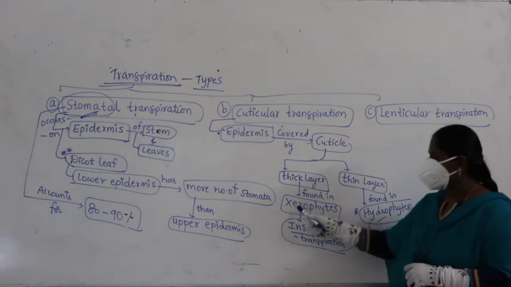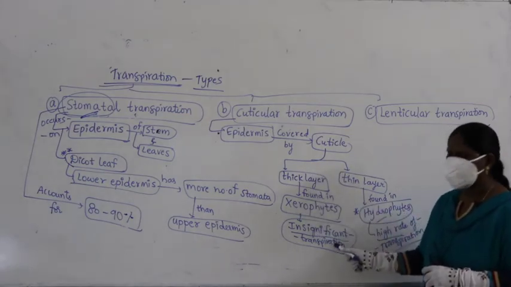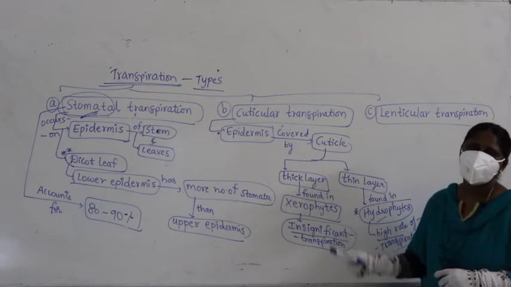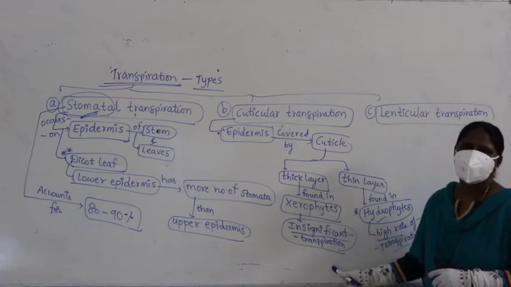Whereas in xerophytes, the cuticle exists as a thick layer and prevents transpiration. So transpiration is very minute, very trace, that is insignificant transpiration.